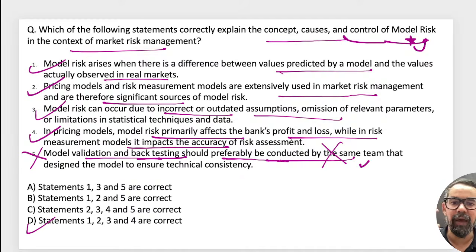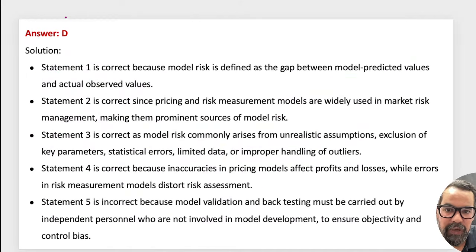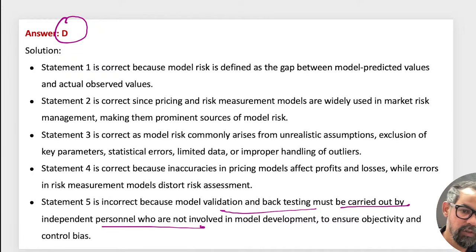What happened? I have done something. If I only review it myself, I won't be able to find the mistake in that particular job. If someone else does it, then D is now visible. Option D is on top. So you marked D, you got this one, guys. So option D is the right answer. Validation and backtesting must be carried out by independent personnel who are not involved in the development itself, and the rest are all fine here, right? Next one.